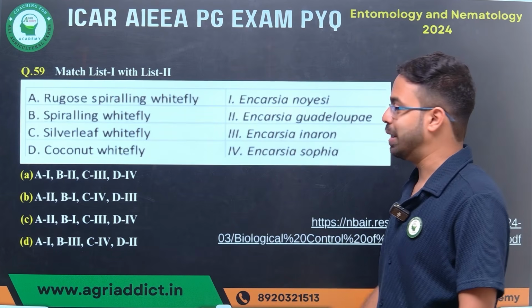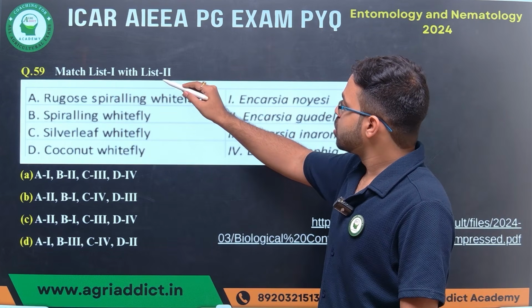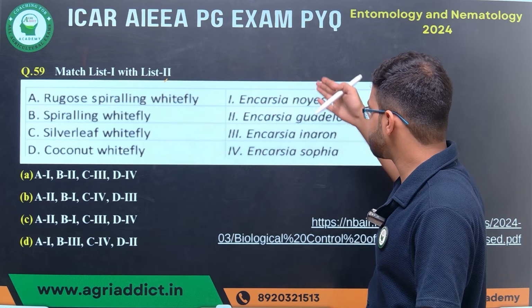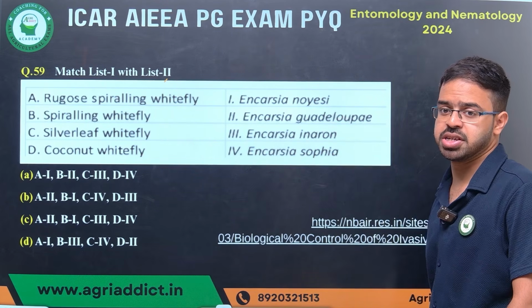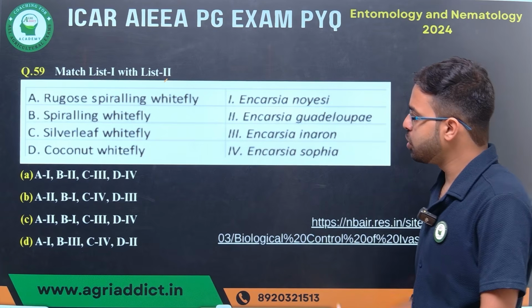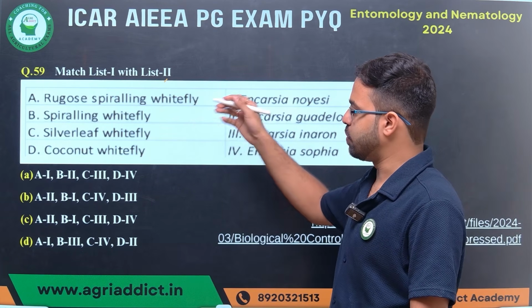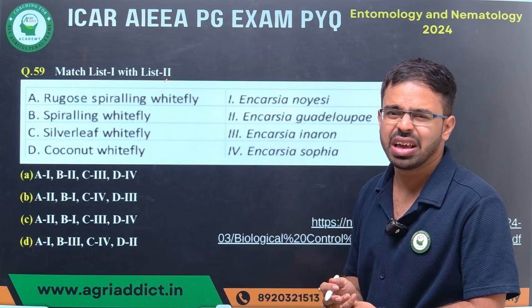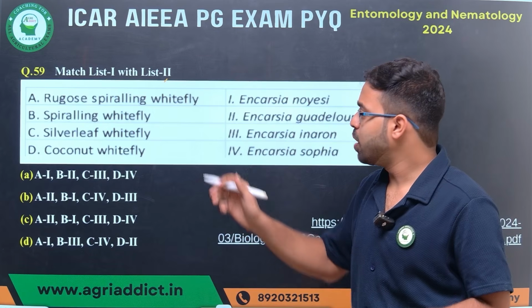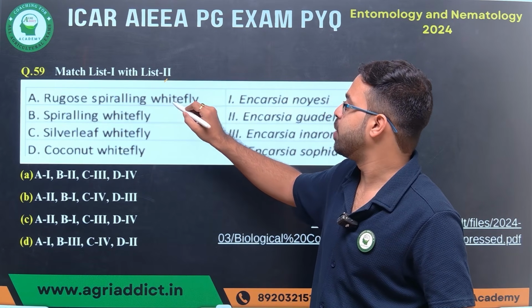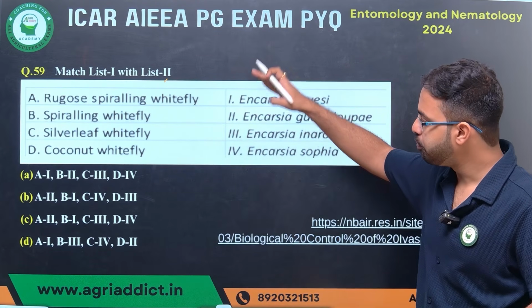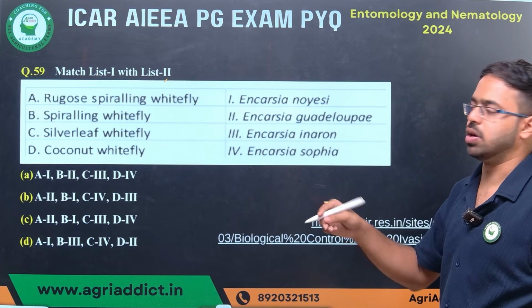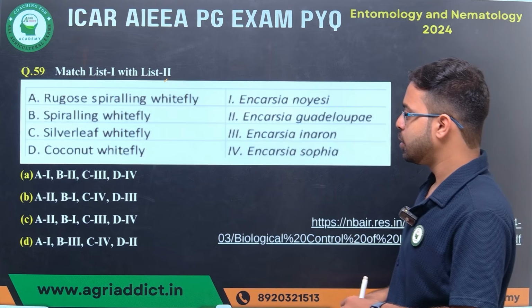Next question once again. Rugose spiraling whitefly, that is different whitefly species are there and their corresponding parasitoids are given over here. So you need to find which whitefly is parasitized by which parasitoid. It may happen that one particular whitefly, that is rugose spiraling whitefly, it may be parasitized by many of the parasitoids. Okay, but we need to find the best one in this group.